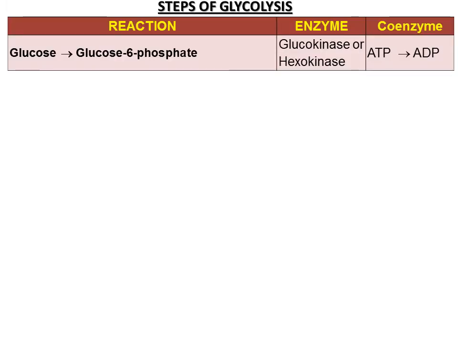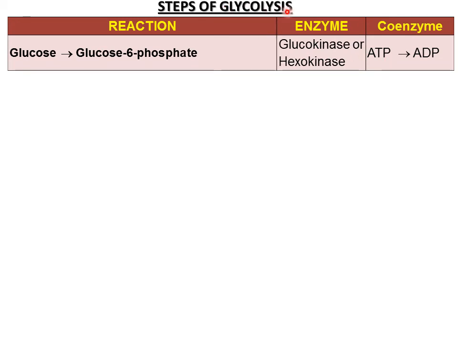We'll proceed further. Now we'll see the reactions of glycolysis. That means what enzymes are required, what coenzymes are required, where ATP is formed, where the reducing equivalent NADH or FADH2 is formed, and what will happen to that NADH or FADH2. So we are taking this reaction. This is the first reaction. What is the enzyme? This will be the enzyme. And what is the coenzyme required?